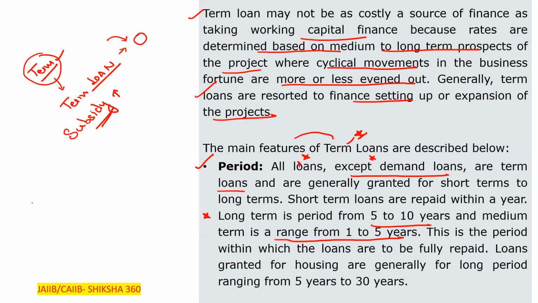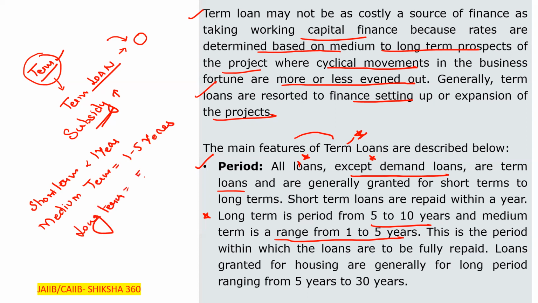Short term: less than 1 year. Medium term: 1 to 5 years. Long term: 5 to 10 years. Clear? So this is the period in which you have to repay the amount. This is the period within which the loans are to be fully repaid.